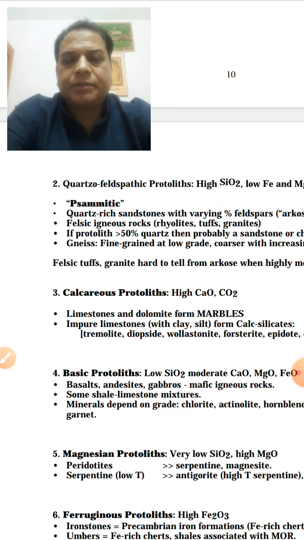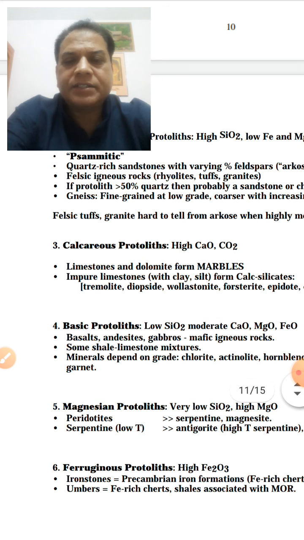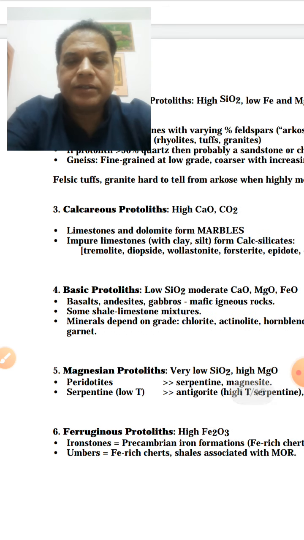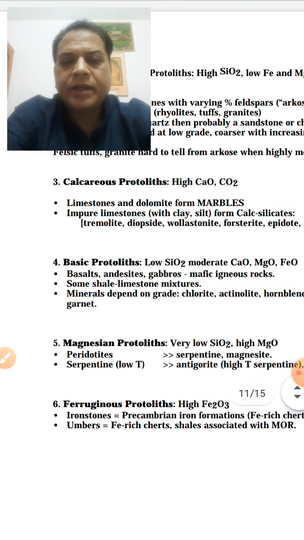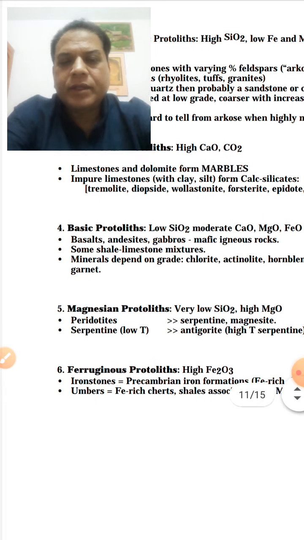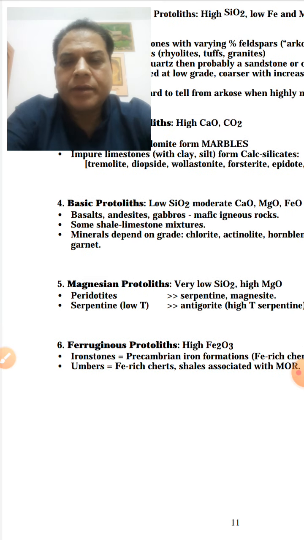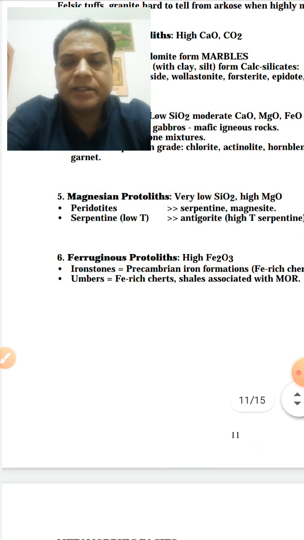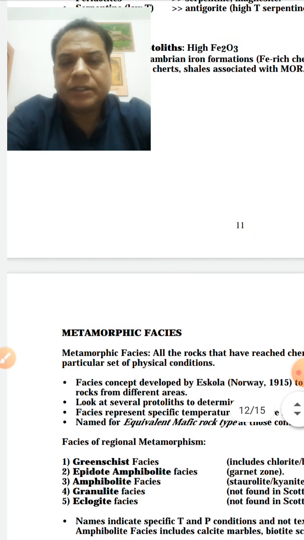Then it may be psammitic, quartz sandstones with varying feldspathic igneous rocks. Calcareous protoliths are limestones, dolomites, marbles, and then the basic protoliths like basalts, andesites. And then the magnesian protoliths, peridotites, serpentinites, right, ferromagnesian.